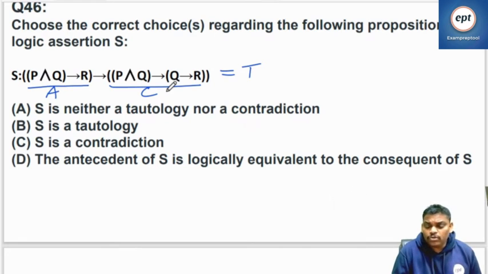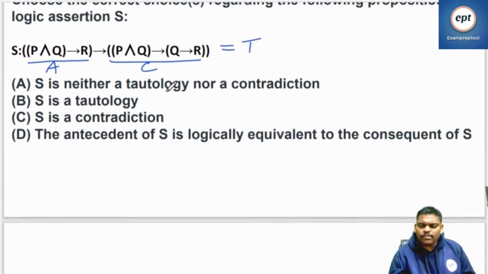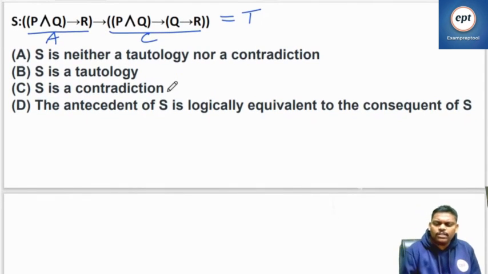So how are you going to do it? Truth table or the normal process? If all are true, then it is a tautology. If all are false, then it is a contradiction. Instead of thinking that much, you can go to the truth table also. There is nothing in that. P, Q, R, only three variables. Let's see this.